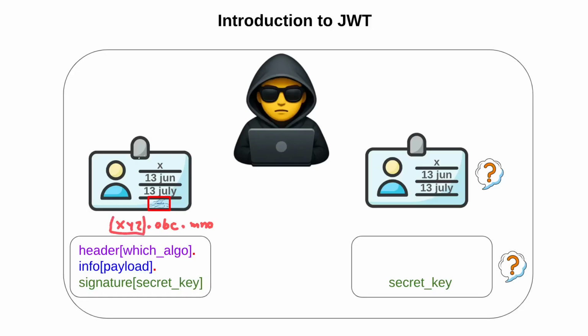The first component is the header, which says which algorithm is used here, and the second component is the data or information or the payload, meaning the name, then the issue date and the end date. These are all in the data part or information part. And the last part is the signature or the secret key. This is the manager signature, this is the secret key here.